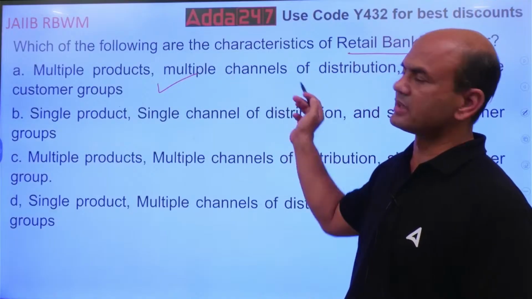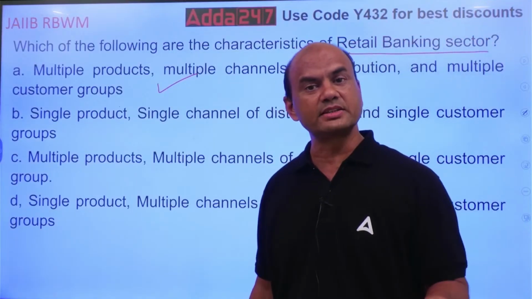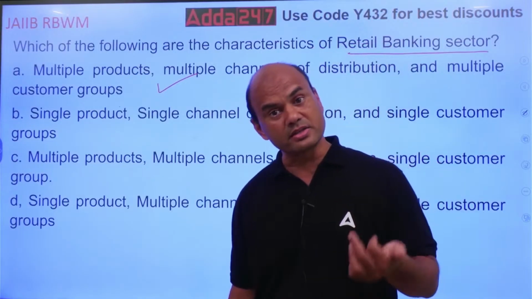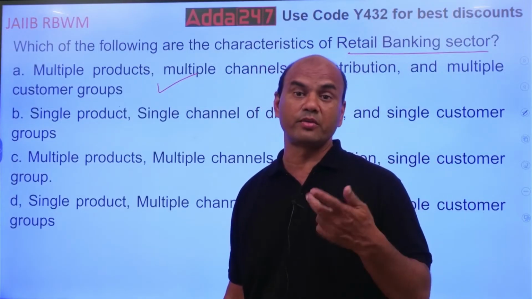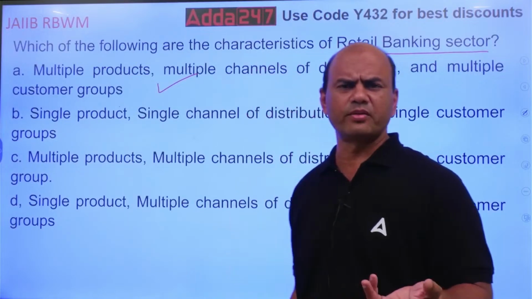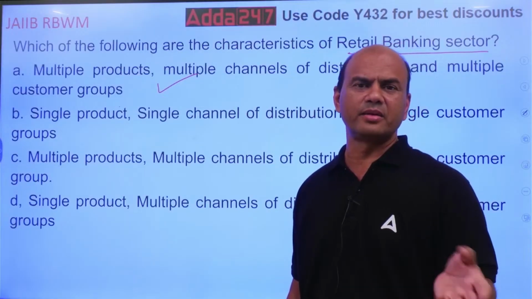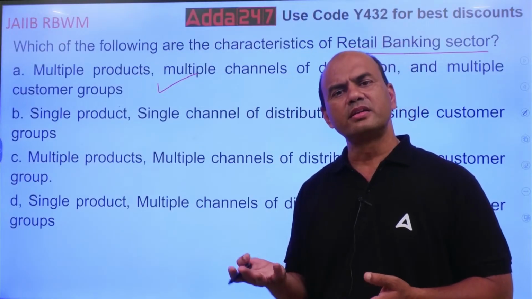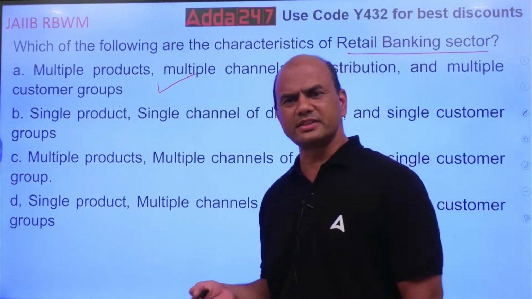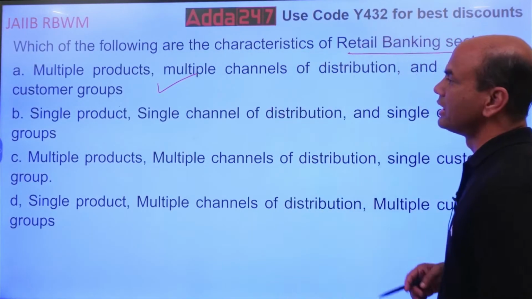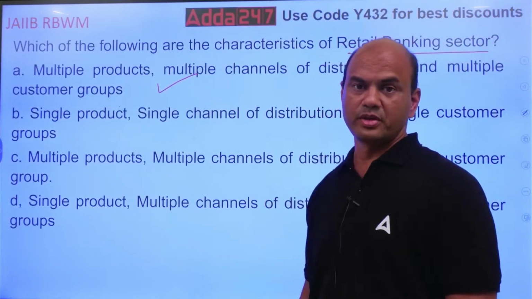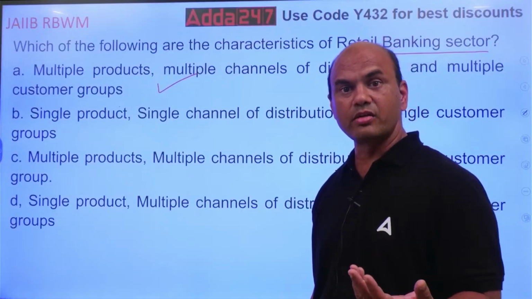So multiple channels means you need to have the physical channels as well as alternative channels. In physical channels, you need to have the branch. You need to have DSA, you need to have BCs, business correspondents. In alternative channels, you can have multiple things like internet banking, app banking, phone banking, mobile banking, social media banking, 1,000 things, isn't it? And multiple customer groups. This is very important. Customer groups.